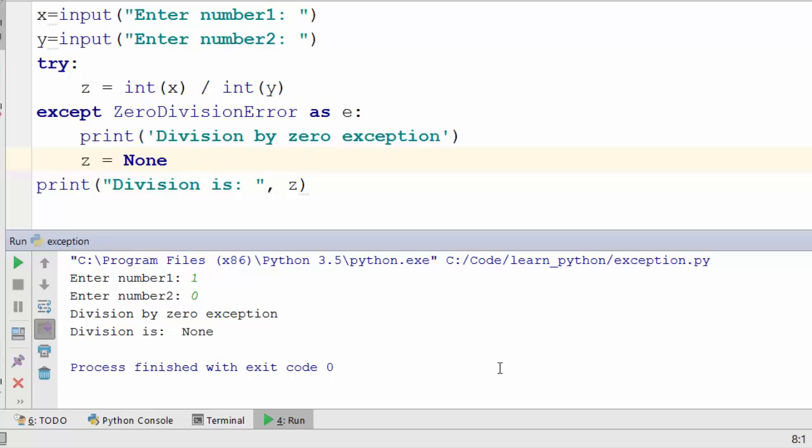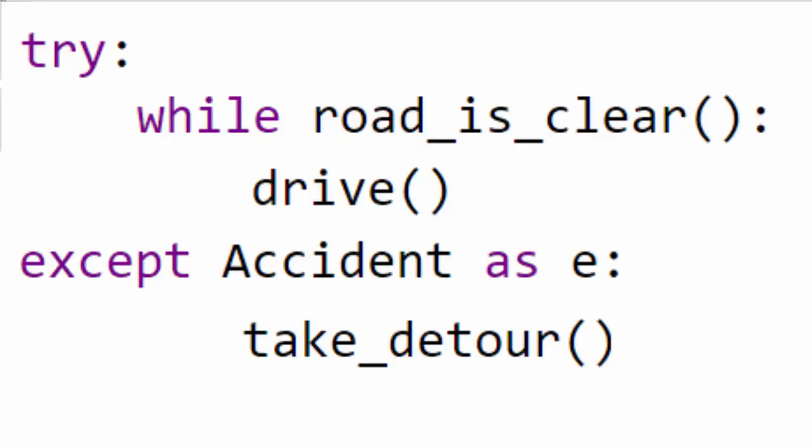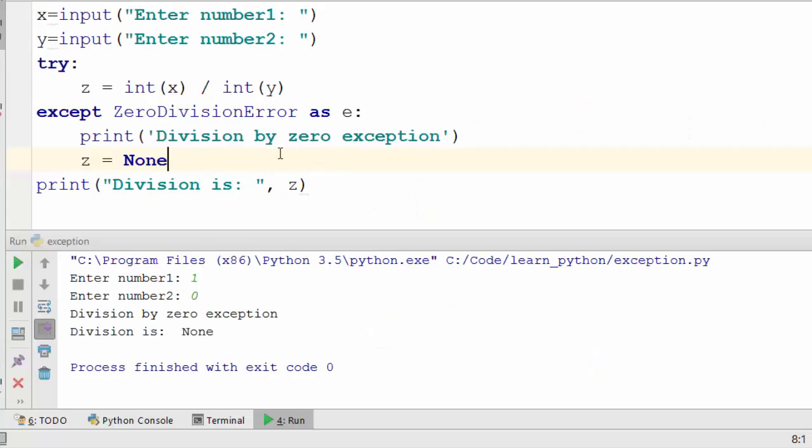Okay, if you compare this code with our real life example of accident and detour, then the code will look like this. You're driving, you encounter an exception of accident, and the way you handle it is by taking a detour. Okay, let's now talk about how to handle multiple exceptions.